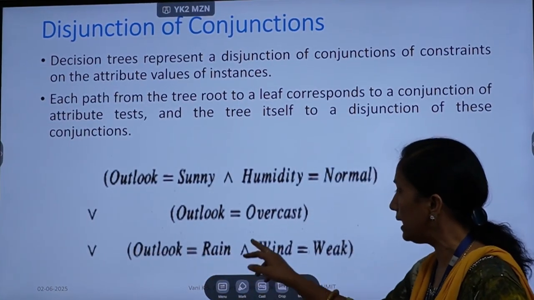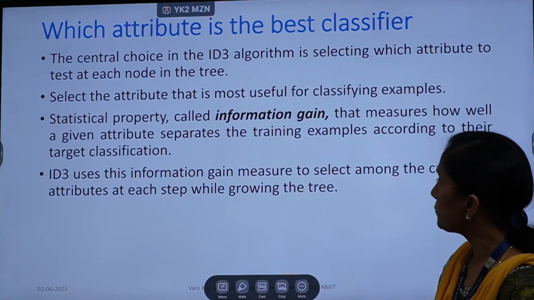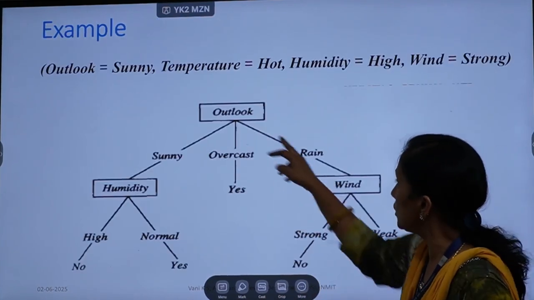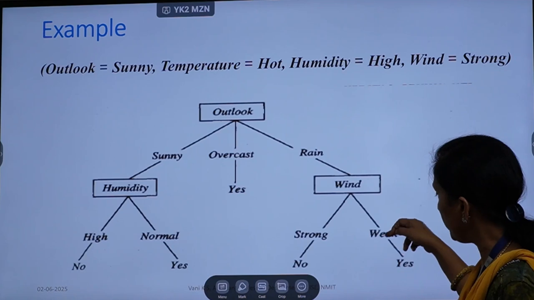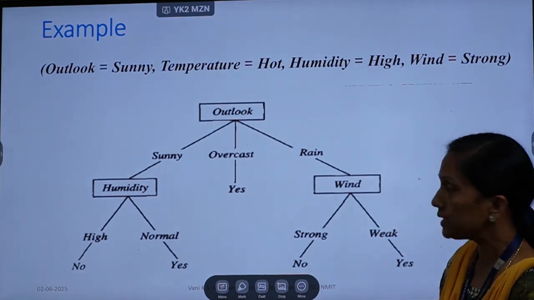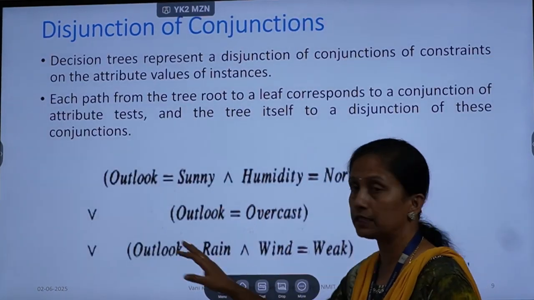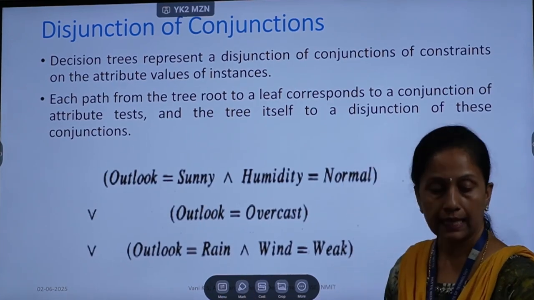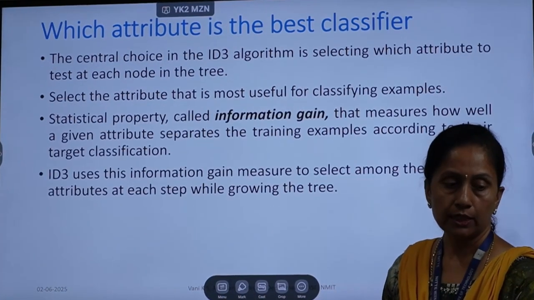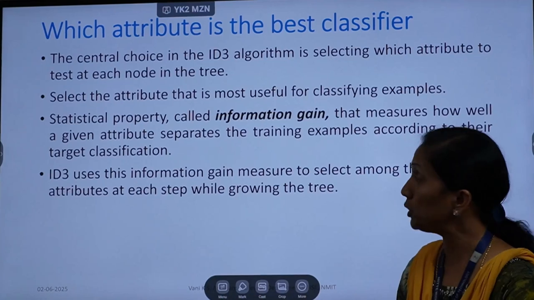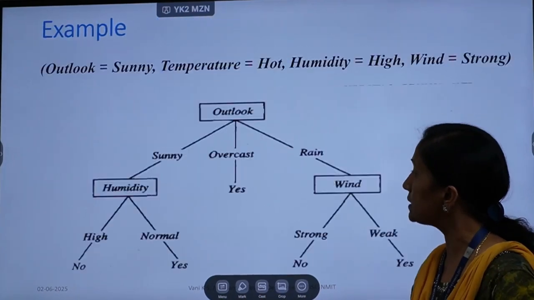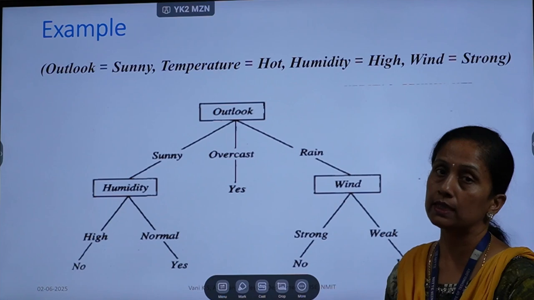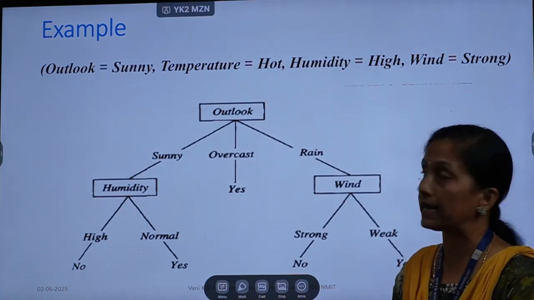Outlook is equal to rain and wind is equal to weak, then the label is yes. So this disjunction of many conjunctions is written for the label called yes. Now that's what I told. How do you understand which attribute is the best classifier here? If you have 4 features in the data set, which do you consider as the best classifier?